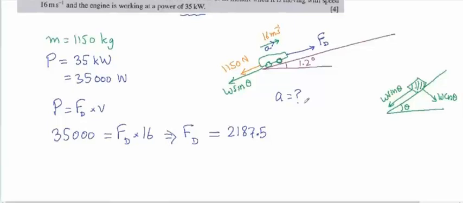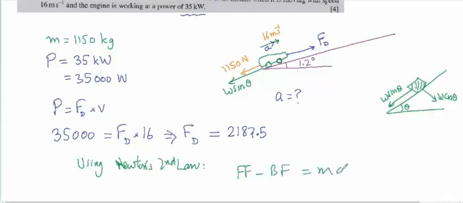So now the question is about to finish. Using Newton's second law of motion, the complete version: forward force minus the backward force is equal to ma.